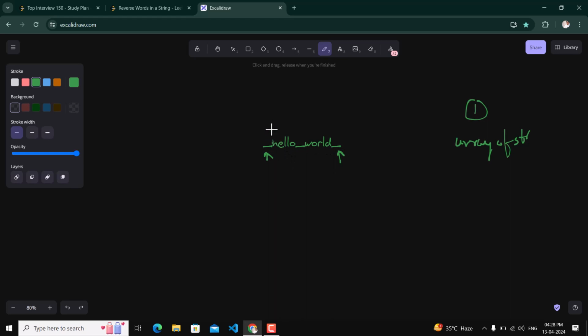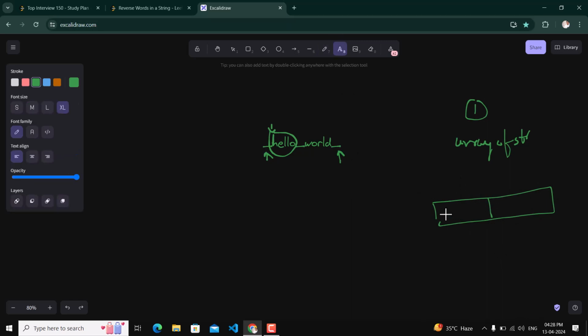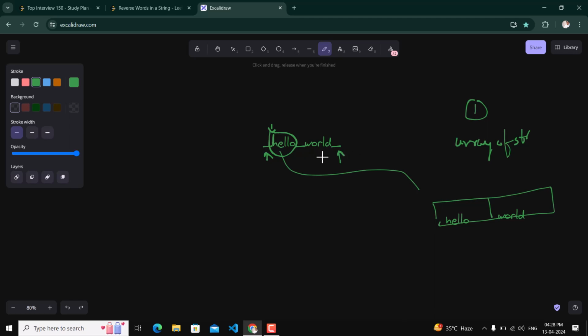Now we can have this input, hello world. We store the word hello in our array of strings, and we also store the word world in it. Now we can start iterating this array from backward, and join the words by a single space. In this way we can have our answer. So this is a simple approach, but here we are using extra space.